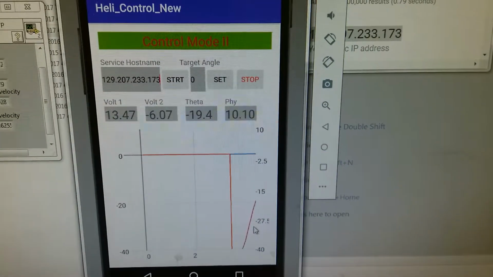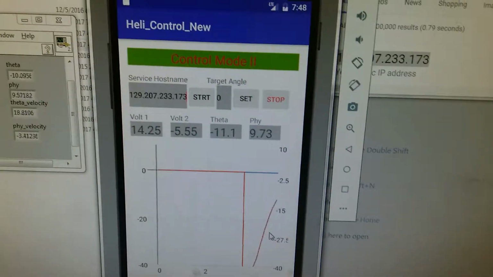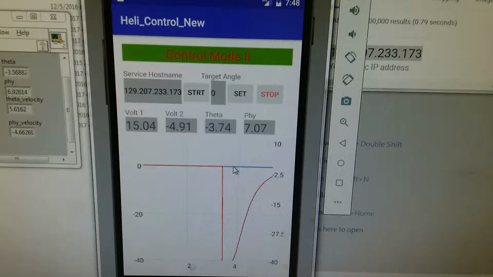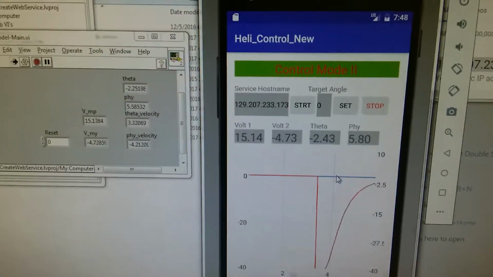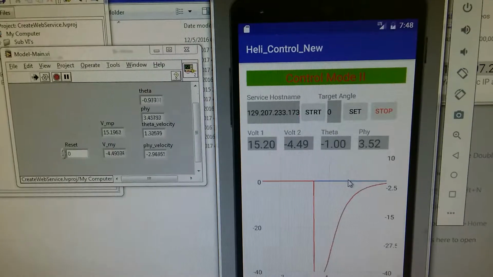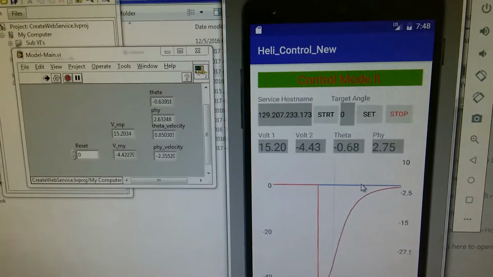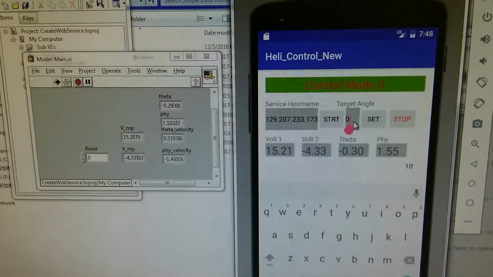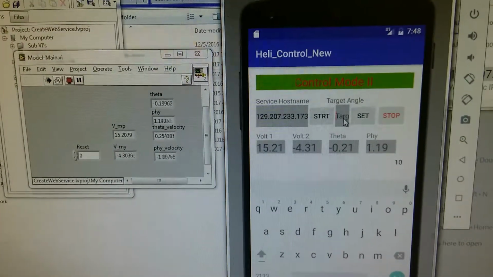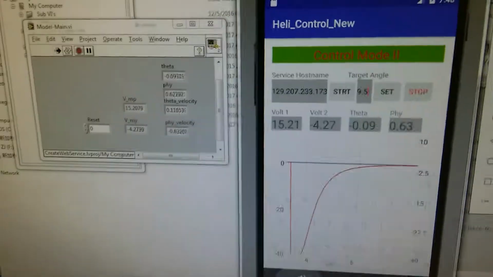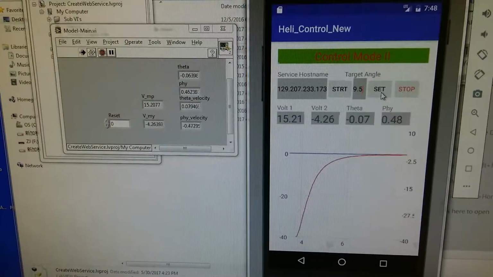We can see this red curve means the actual helicopter angle, and the blue curve means the desired helicopter angle. We can set a new target value, 9.5.